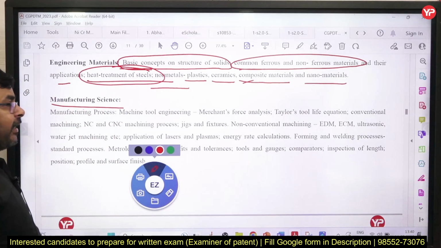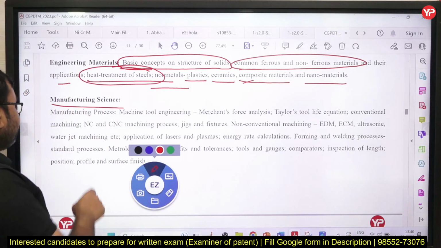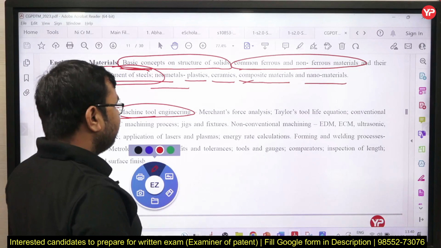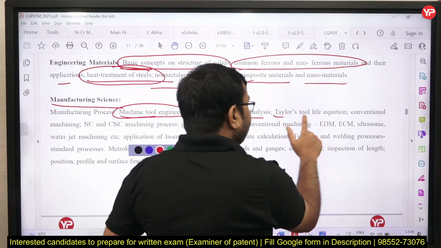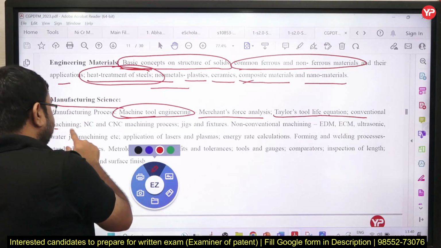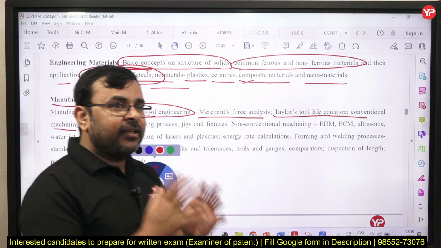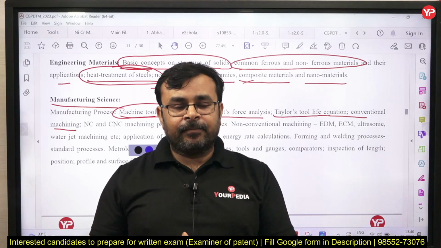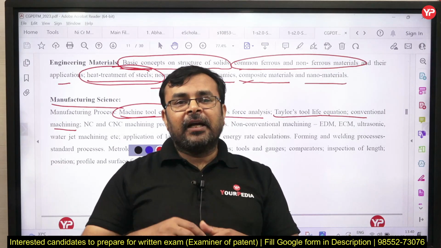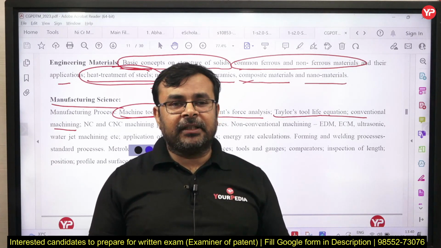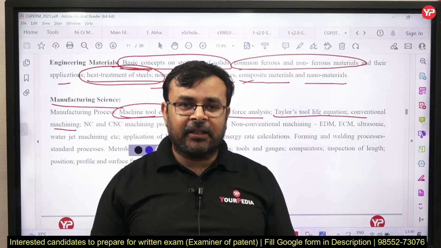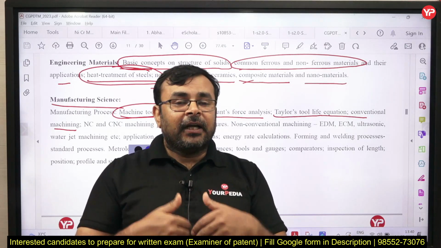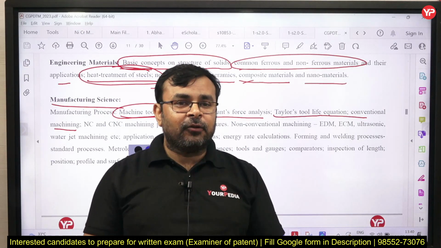Now if I talk about manufacturing science, then you can see here in manufacturing science, first machine tool engineering, Merchant force analysis, Taylor tool life equation, conventional machining, means in this you study mechanics of metal cutting, correct. And after that machine tools, means what is the difference between planer and shaper machine, what is a shaper machine, what are the specifications of a shaper machine, what is a lathe machine, what is the difference between capstan and turret lathe machine, and how to specify any machine tool, correct.